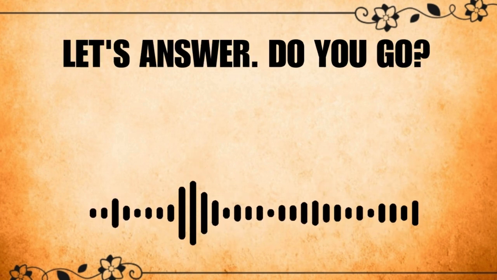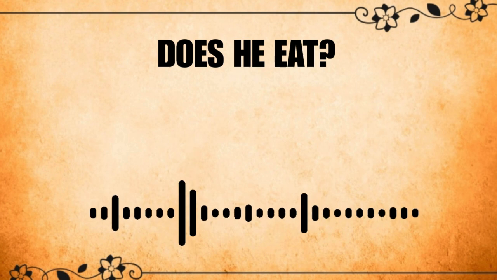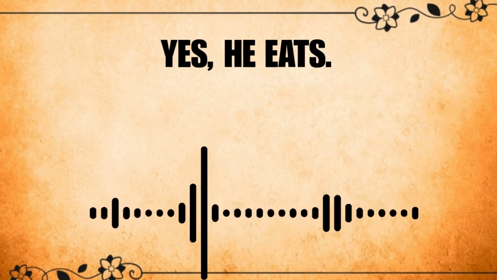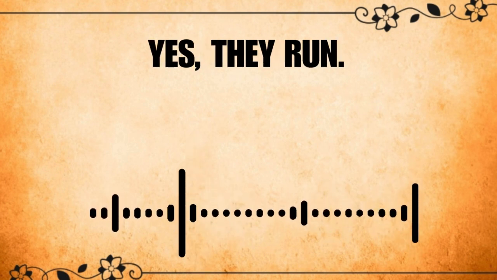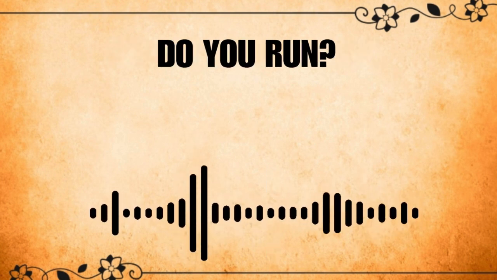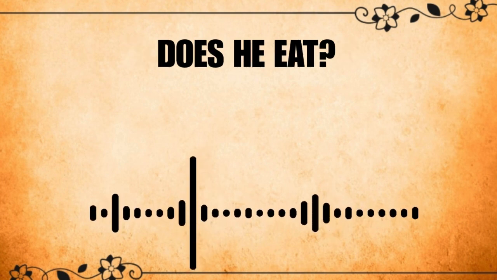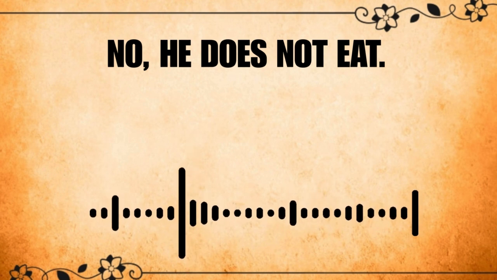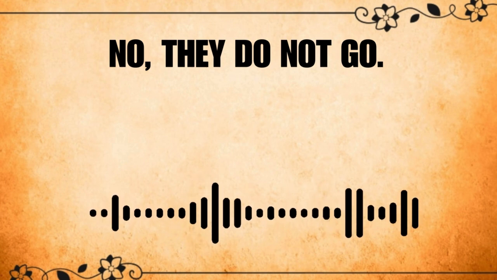Let's answer. Do you go? Yes, I go. Does he eat? Yes, he eats. Do they run? Yes, they run. Now try saying no. Do you run? No, I do not run. Does he eat? No, he does not eat. Do they go? No, they do not go.